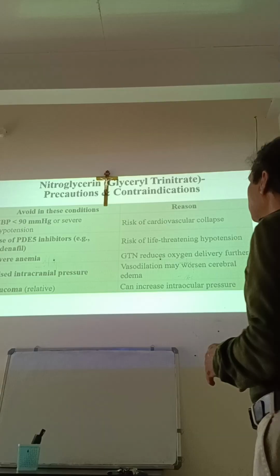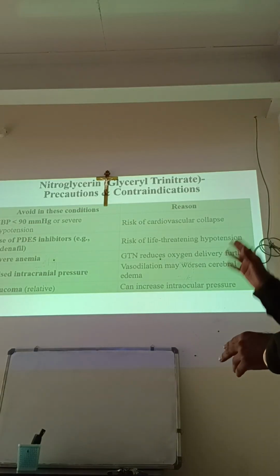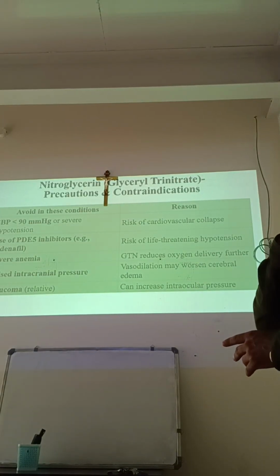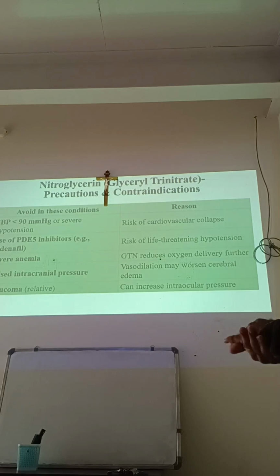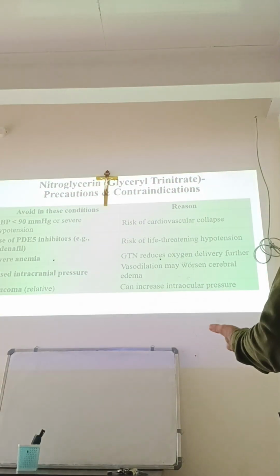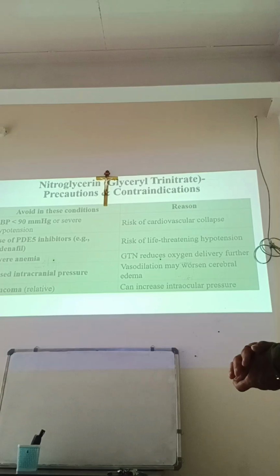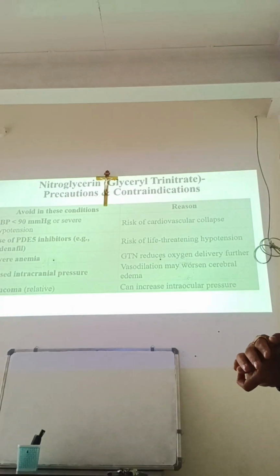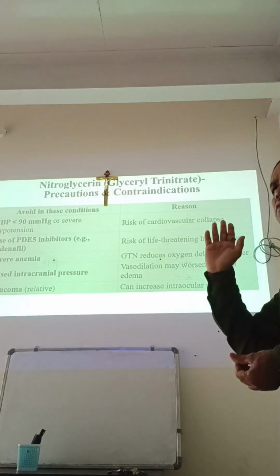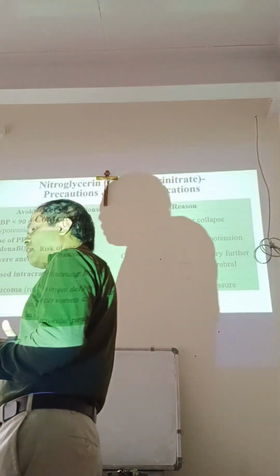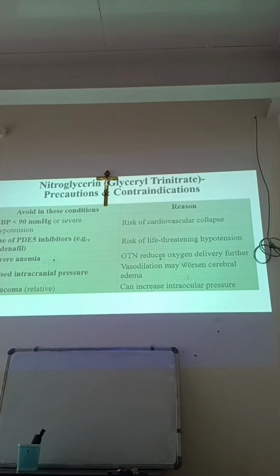So what are the precautions and contraindications? Avoid in these conditions, and the reasons. If the systolic blood pressure is less than 90, there is risk of cardiovascular collapse because it further lowers the BP. Use of phosphodiesterase 5 inhibitors, which is a group of drugs used for erectile dysfunction, also causes vasodilation and hypotension. Along with this, there may be life-threatening hypotension.